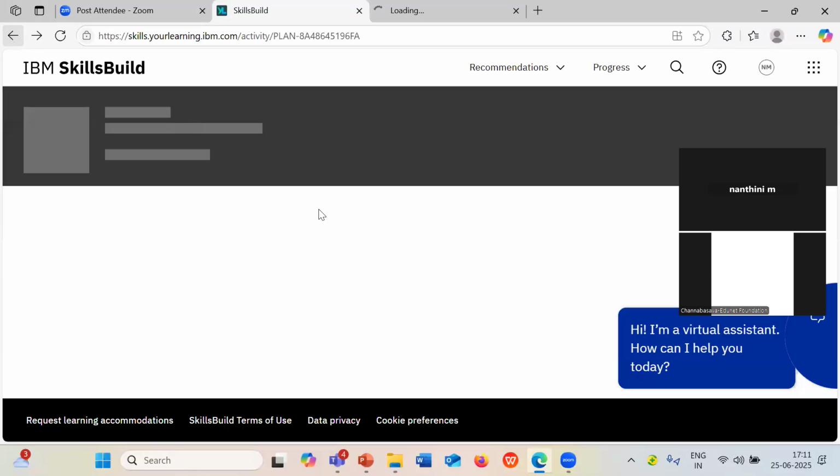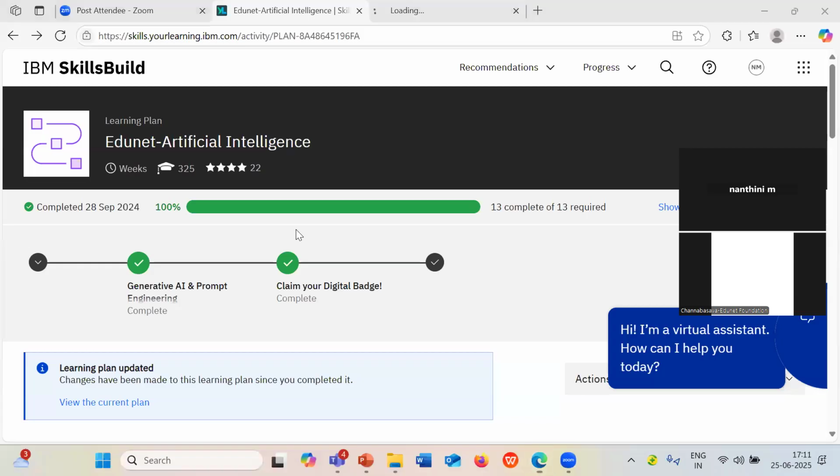But students, you have to complete 13 courses like this. For you people, it might be showing 18. I found some of the students are posting. So this is the learning plan, EduNet Artificial Intelligence. You have to complete 13 courses in this learning plan, and it should show 100%.